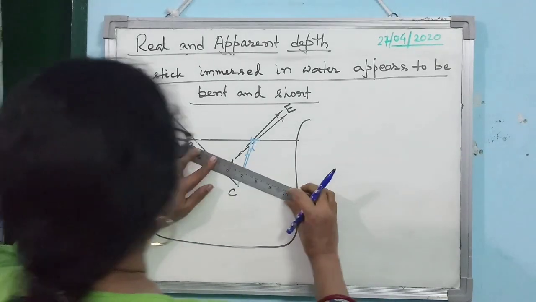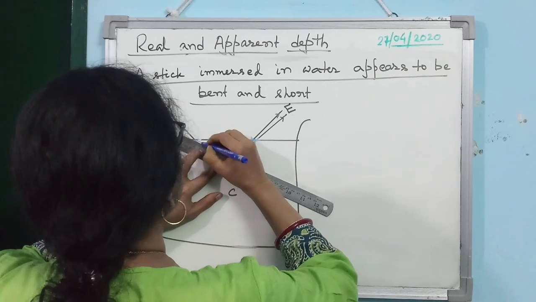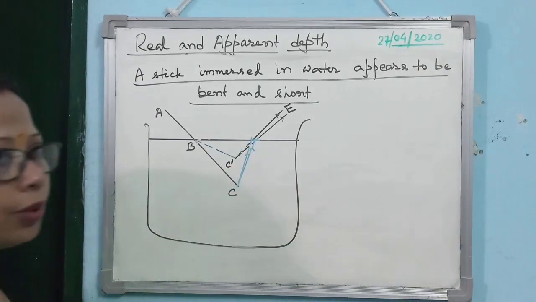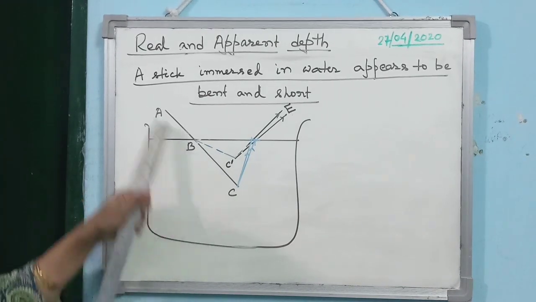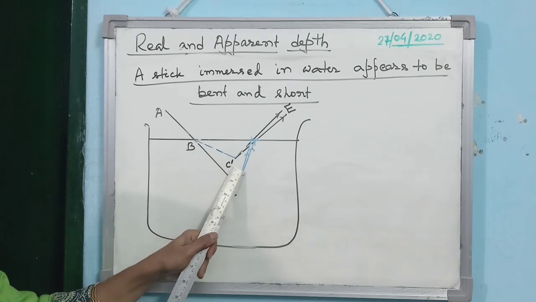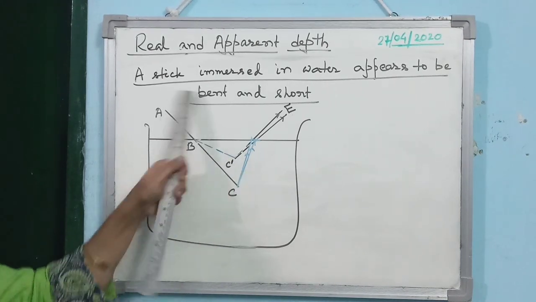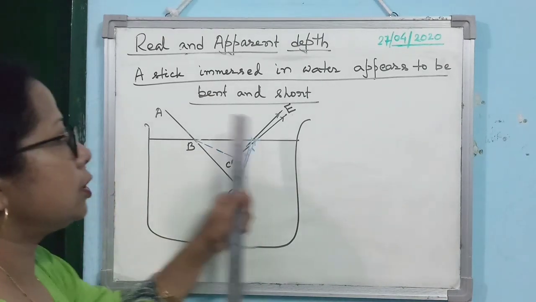So you see, if you now join B and C dash, due to refraction of light, for the observer standing in air, the original stick ABC will appear as ABC dash. You see, it is bent and short. So why is it happening? Due to refraction of light from water to air.